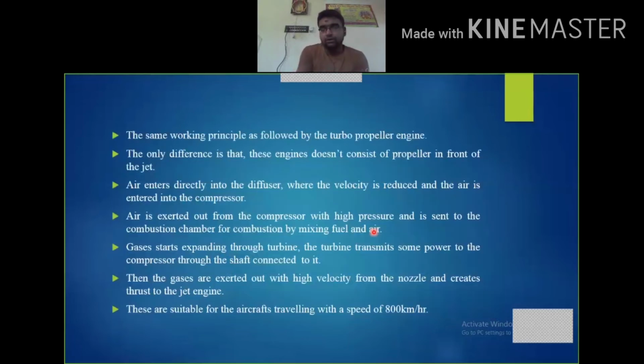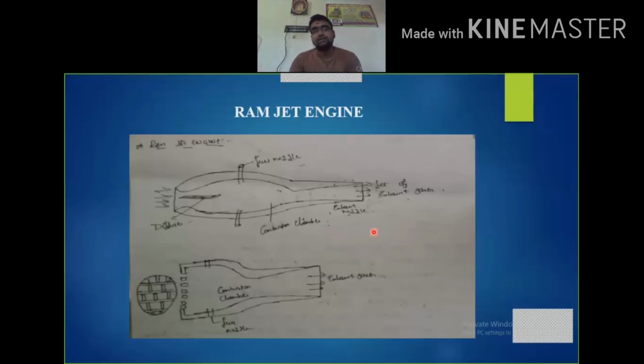Now let us discuss the ramjet engine. In the ramjet engine, there is no propeller, there is no compressor, and there is no turbine. There is a combustion chamber for sure, there will be a combustion chamber for everything. So there is no propeller, no compressor, and no turbine here.